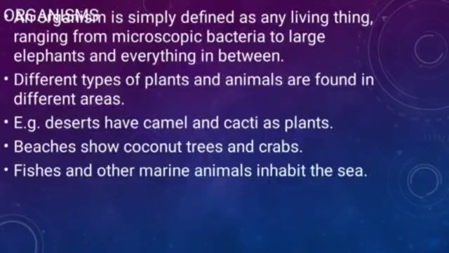On beaches, near the seashore, we generally find very tall coconut trees, and crabs as animals, and different types of fishes. Fishes and other marine animals inhabit the sea. So we saw that different types of animals and plants are there in different regions.